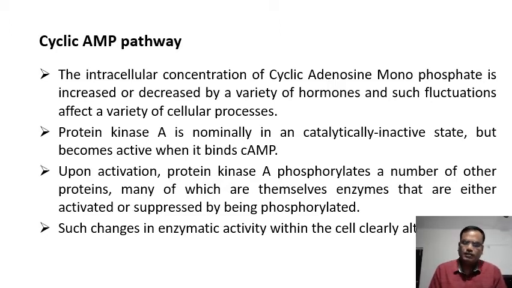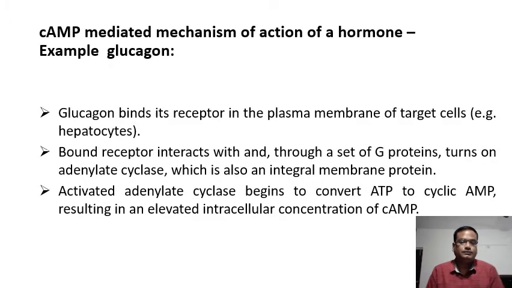What it is doing is simply activating other molecules or enzymes so that they can get involved in further biochemical reactions. Such changes in enzymatic activity within the cell clearly alter the state of the functioning of that cell. Now, this is how the cyclic AMP works.